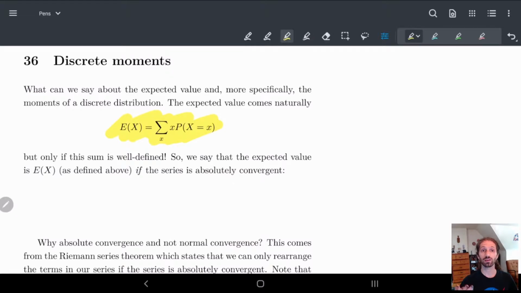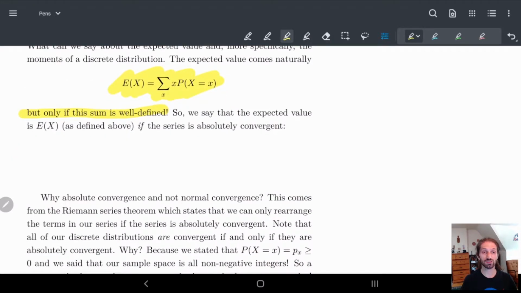But there is one caveat here. This might be an infinite sum. So we need to make sure that the sum is well defined. This is only true, at least for us, when the series is absolutely convergent. In other words, what we're saying is this can't be equal to infinity. That's what we mean by not well defined.